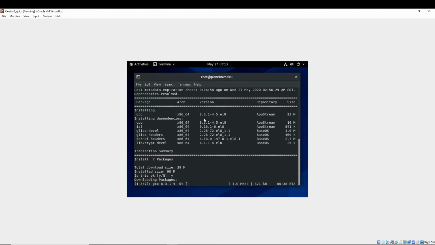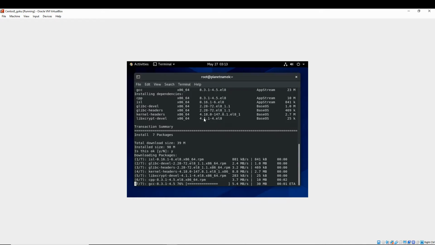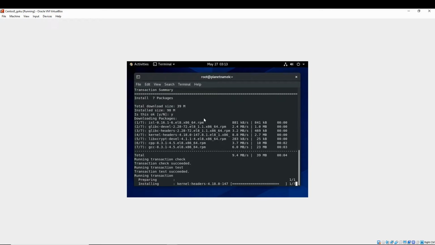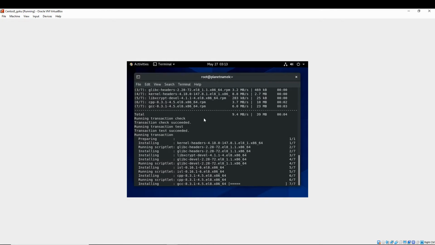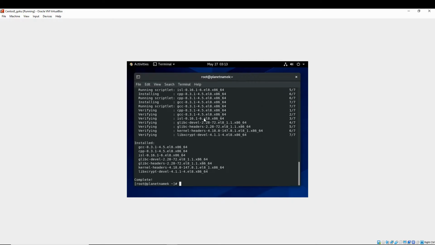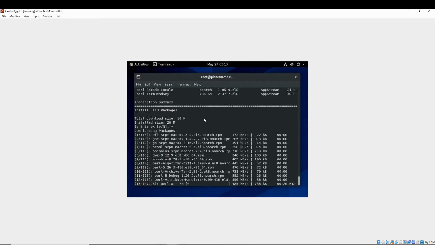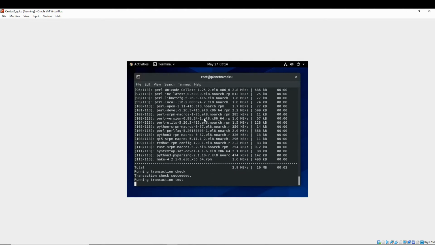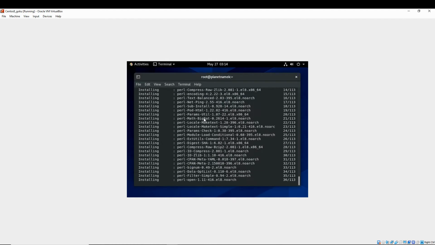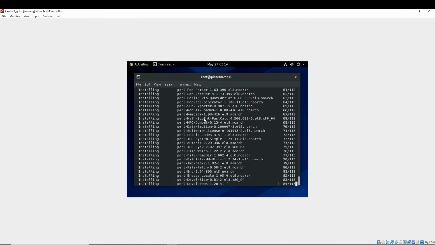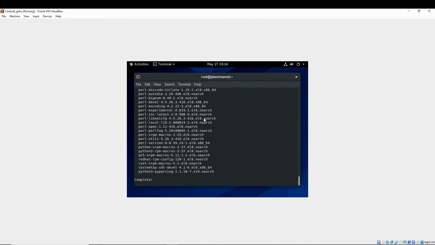Yes. Alright, so the next packages that we need to install are make and perl. Yes, we want to install. Alright, now that has completed as well.